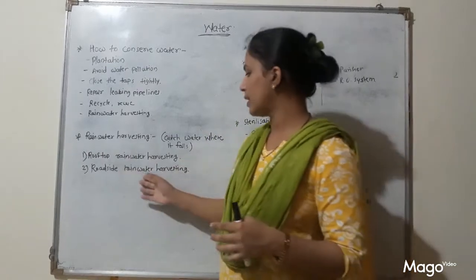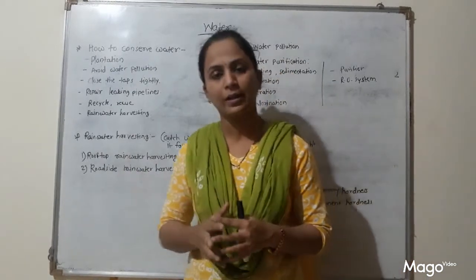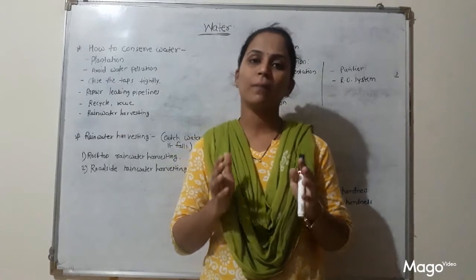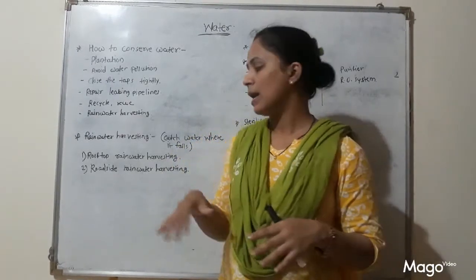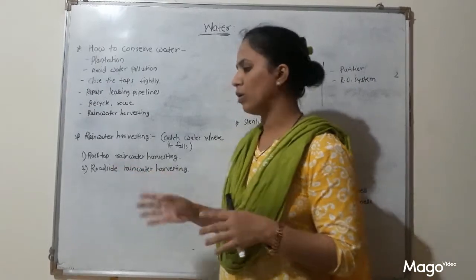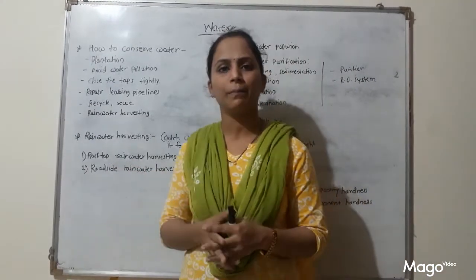The second method is roadside rainwater harvesting. For roadside rainwater harvesting, special percolating pits are used. So you have to make these percolating pits and store all the flowing water on the road, collecting it into that percolating pit.